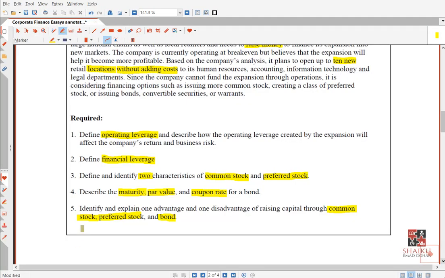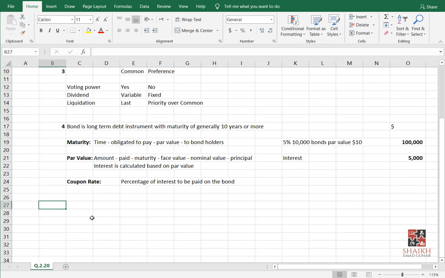Identify and explain one advantage, one disadvantage of three things: common stock, preferred stock, bond. Let's see.